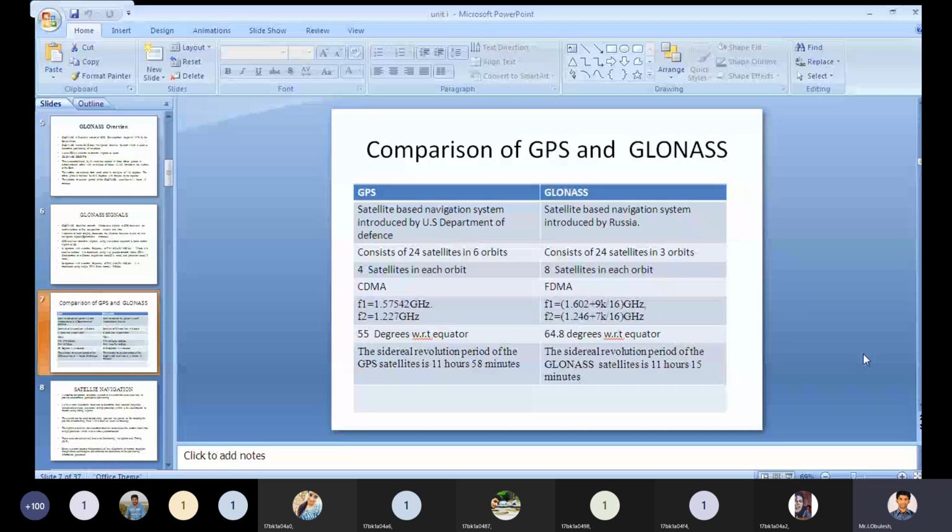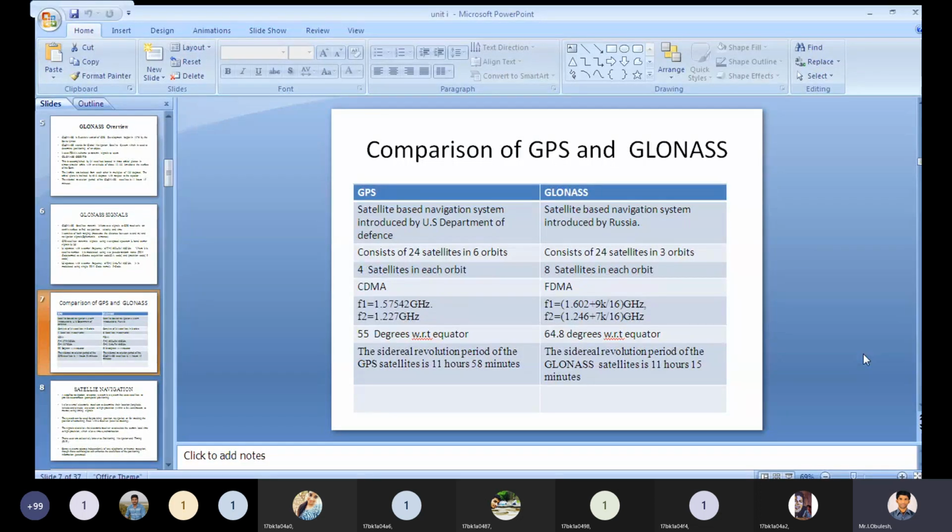And the last point: the sidereal revolution period of the GPS satellite is 11 hours 58 minutes, which is almost equal to 12 hours, or half of the sidereal day.